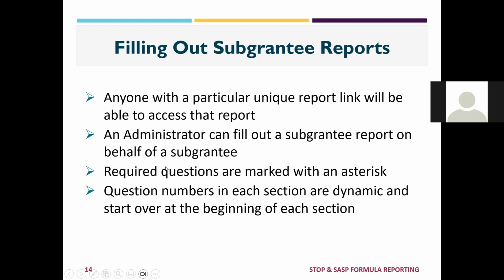And at the very end of the form, in the submit and validate screen, there will be a list of sections that have validation errors, if there are any. Another thing to note about the impact tool is that the sections are dynamic. Each question number starts with the question number 1 in each different section.